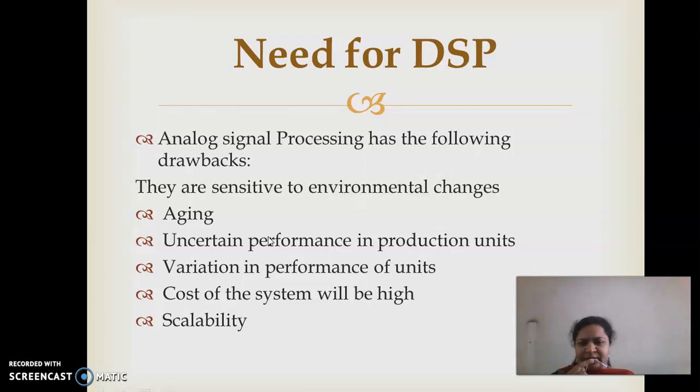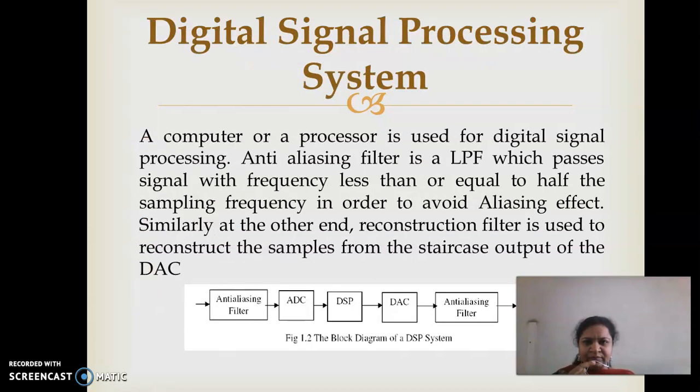There is also variation in accuracy and in the performance of units when producing them. Compared to digital, the cost of the system will be very high. So this is the need for DSP. A lot of advantages are brought to you by DSP.